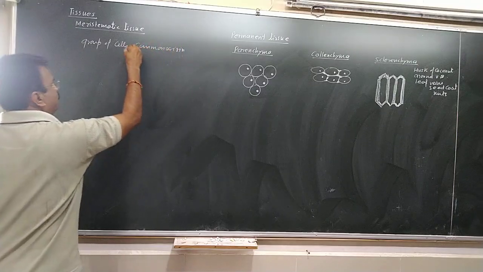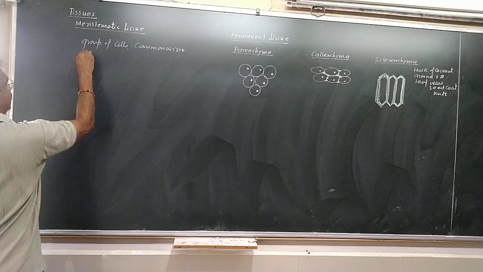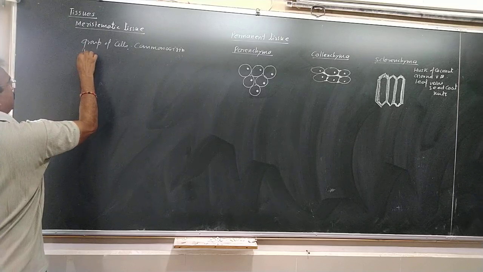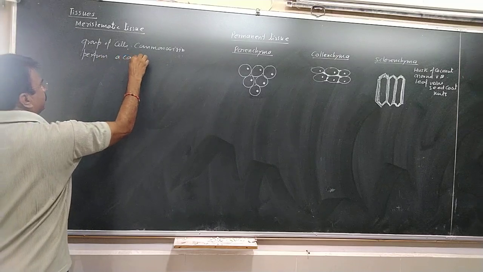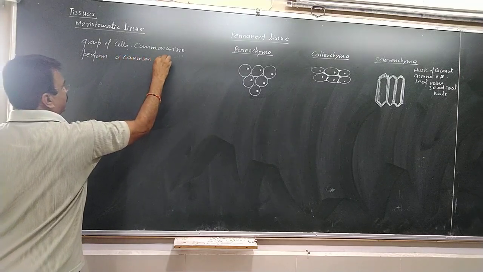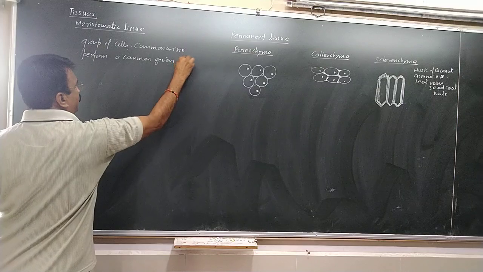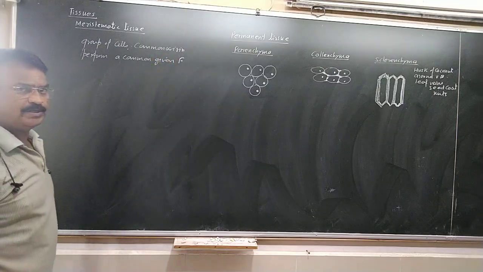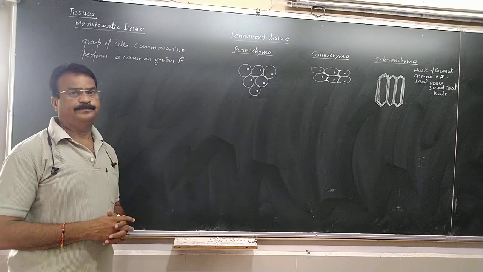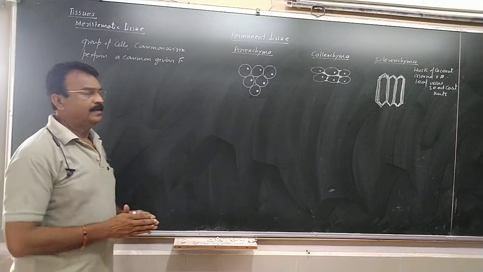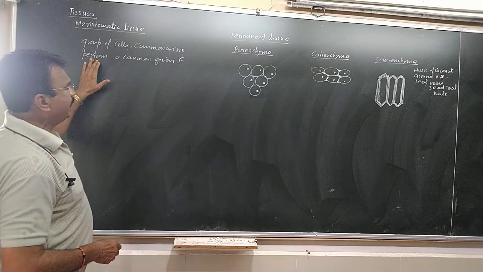They originate from a common place and perform a common given function. So tissue is a group of cells which has a common origin, and they perform a given function.